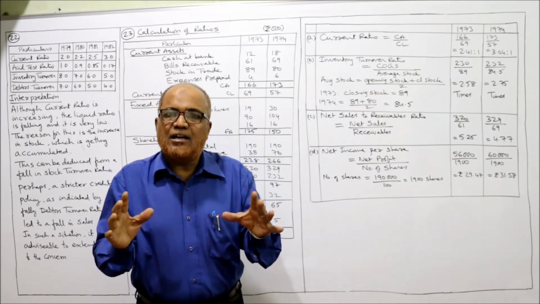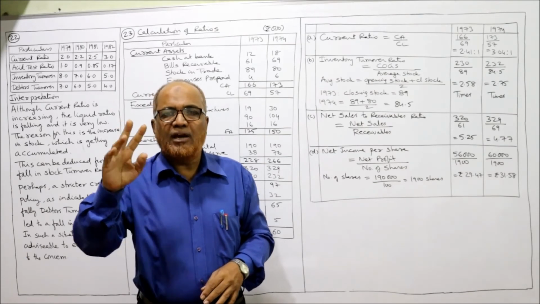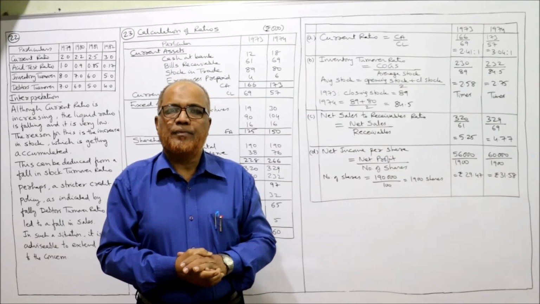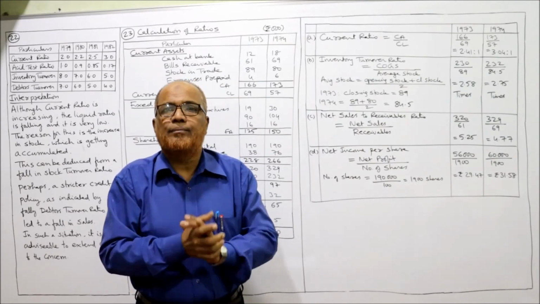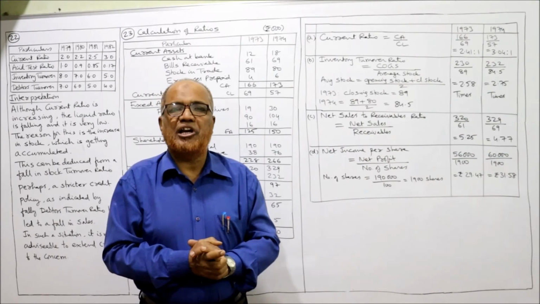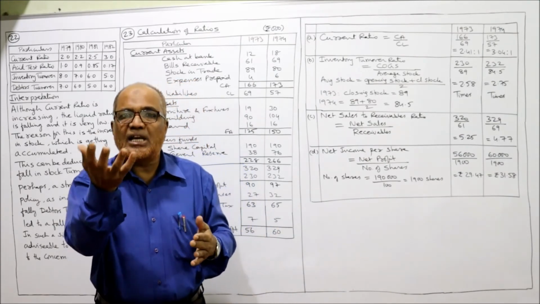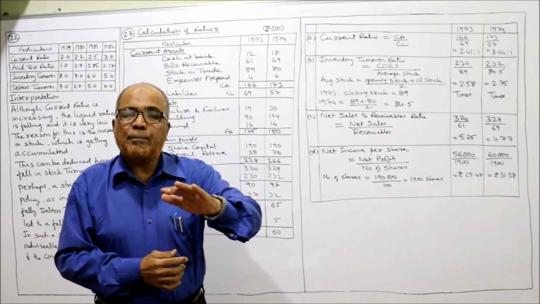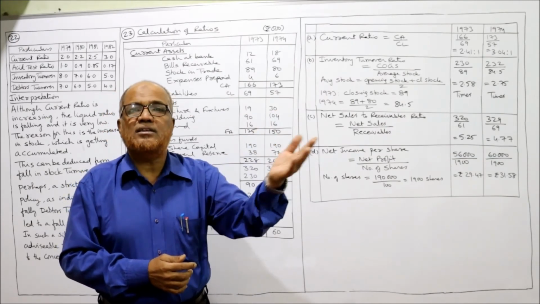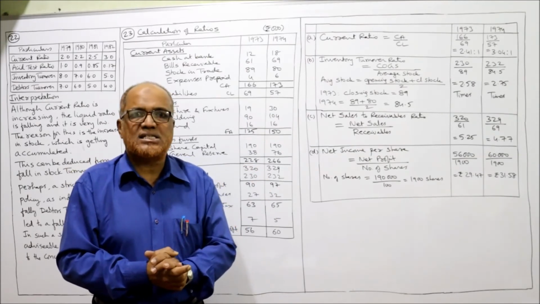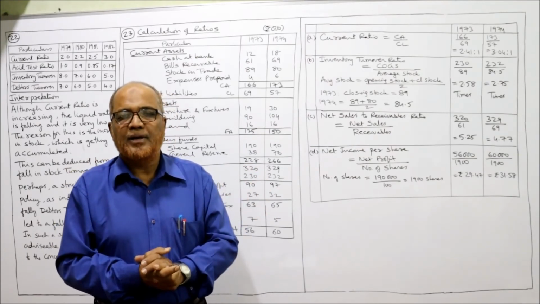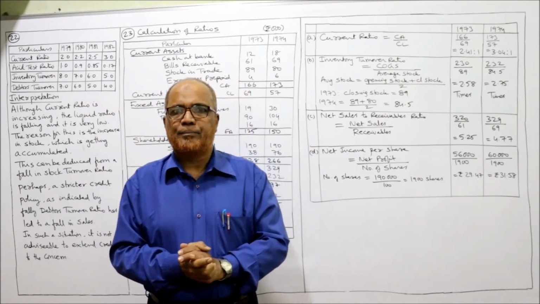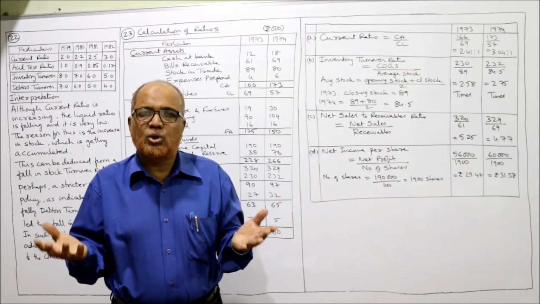But the standard current ratio is 2:1. If the ratio is more than 3, it means it's not ideal. That means some funds are idle. Idle funds will not generate any income. We suggest the company to utilize the funds more properly. Keeping a high current ratio of more than 3 is not desirable, not advisable. Up to 3 it's okay. So we can say the current ratio is good.